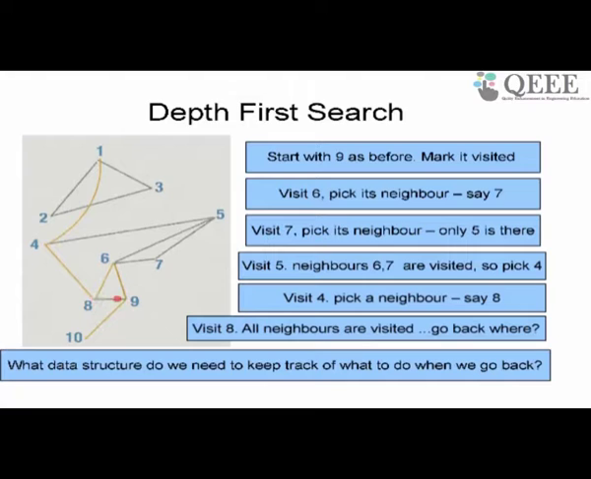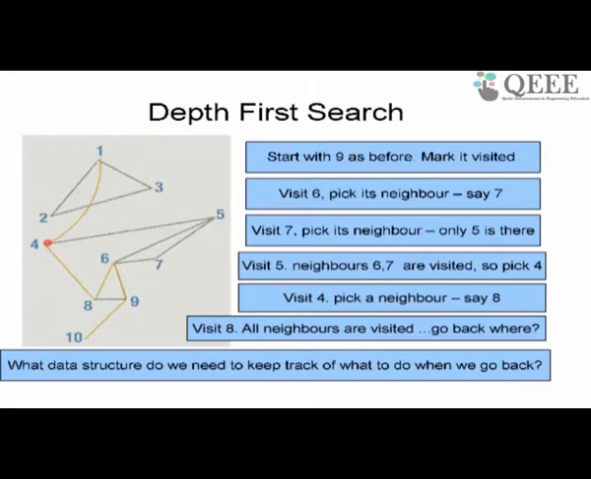8's neighbors are 4, 6 and 9, all are visited. So now I have to go back. Where do I go back? I have to go back to where I came to 8 from. I came from 4. So go back to 4 and see what else I can do at 4.